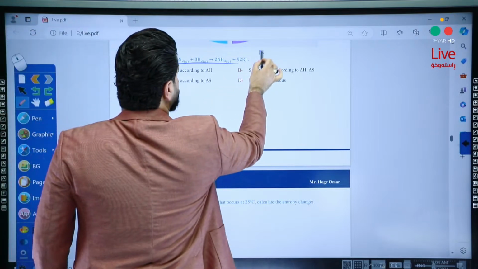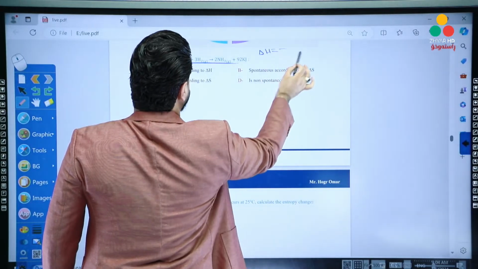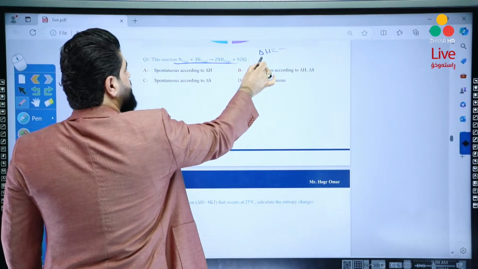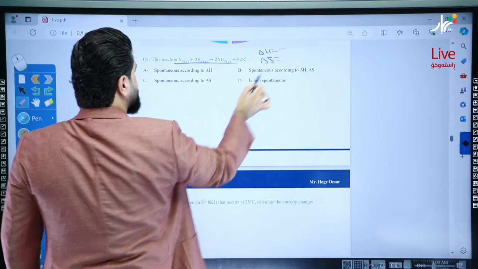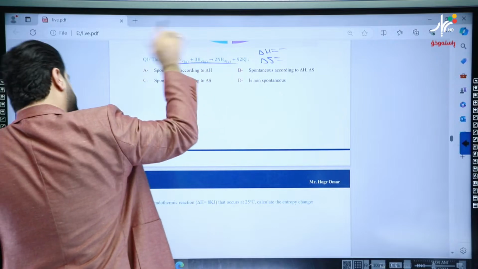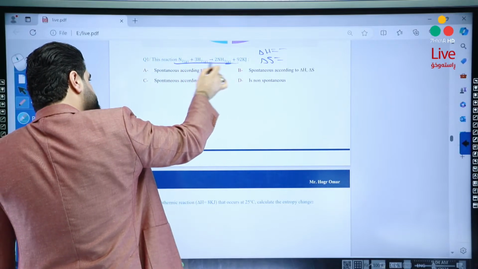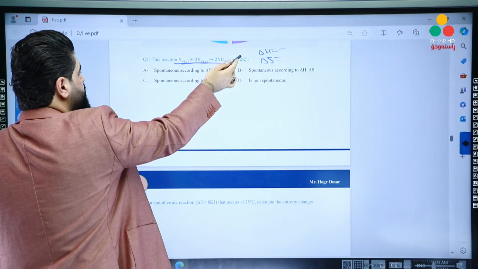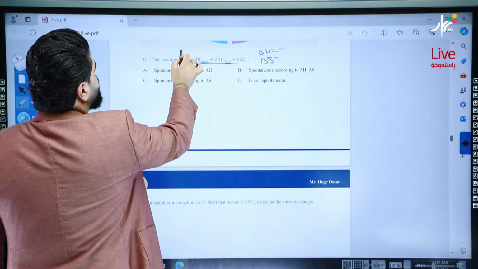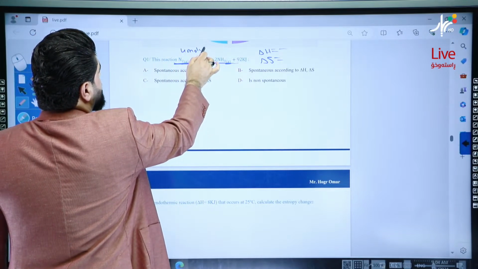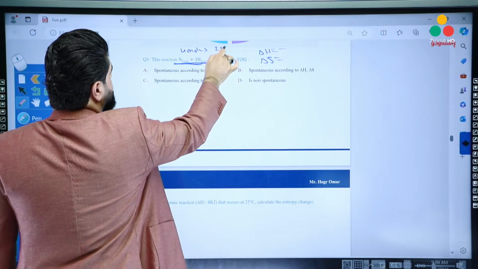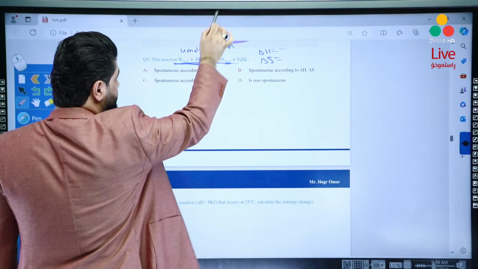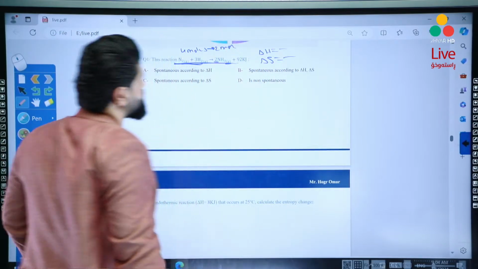First, delta H, it's negative, okay? And then identify delta S. Delta S, look, first go according to the physical states. They have the same physical states, so go to the number of moles. Here we have 4 moles. Here we have 2 moles. So the number of moles is decreased, so delta S is negative also.